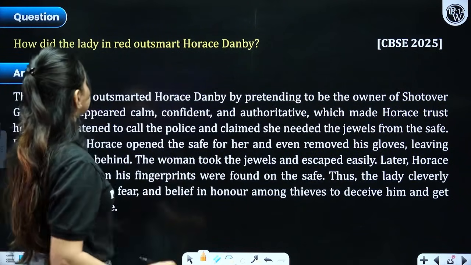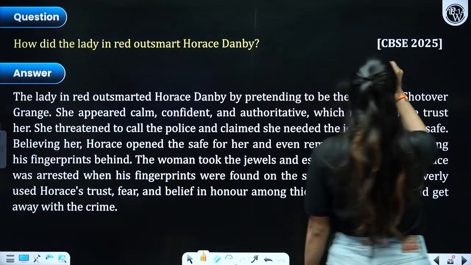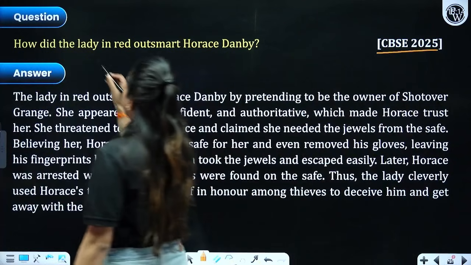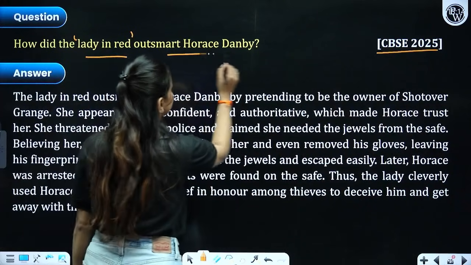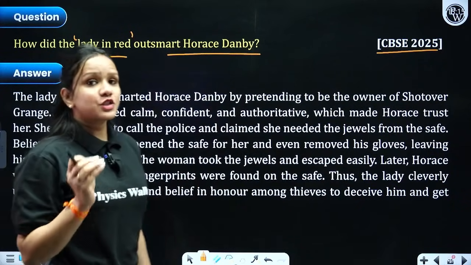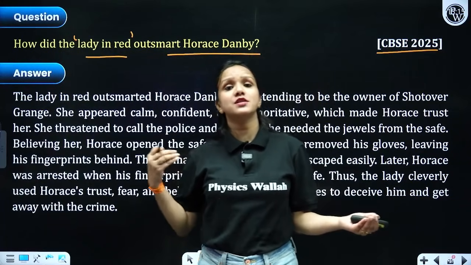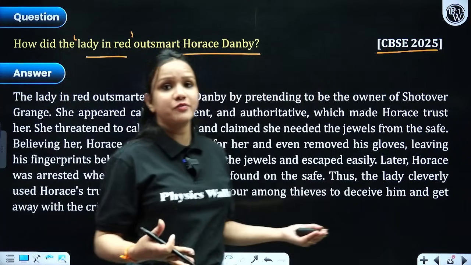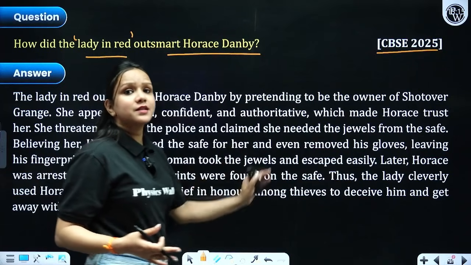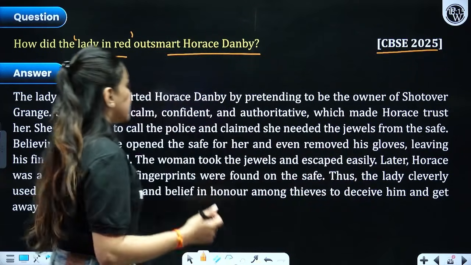Coming to our next question, which was asked in CBSE 2025. How did the lady in red outsmart Horace Danby? First of all, we come to know that she claimed herself to be the owner of the house and she behaved in such a confident, clear and authoritative manner that it made Horace Danby a fool, right? So let's see.